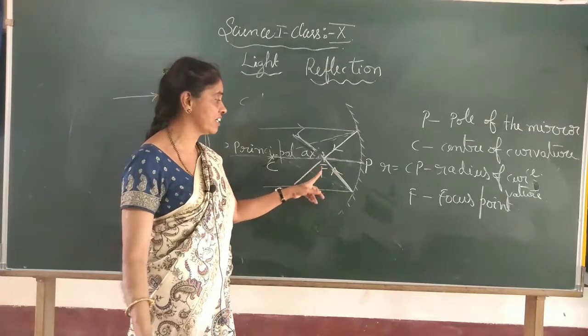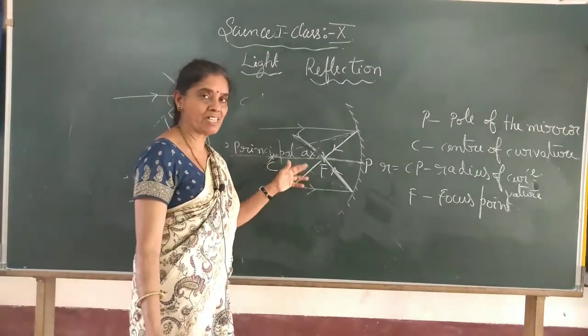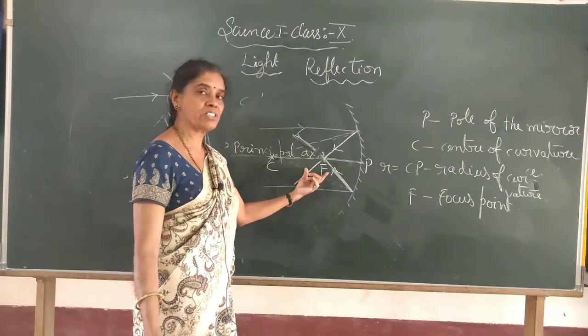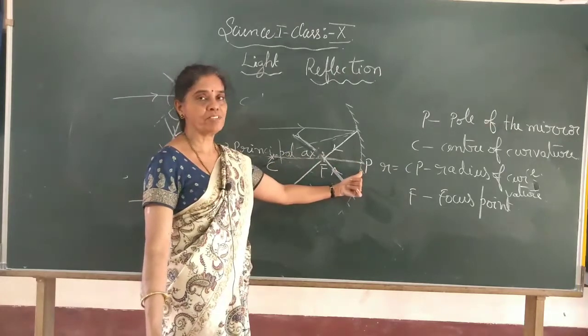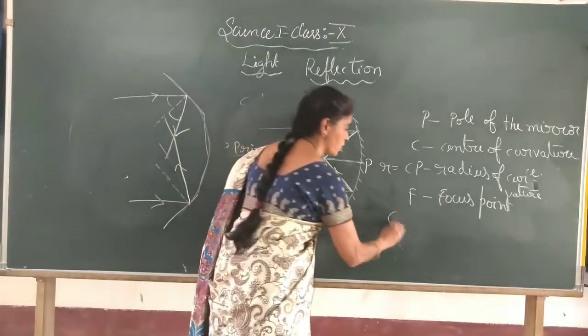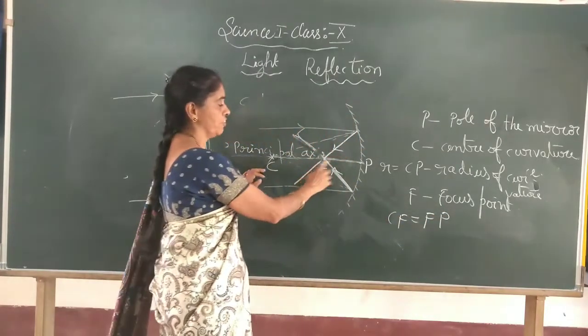It is indicated by F, and experimentally it is found that F is exactly the midpoint of C and P. CF is equal to FP.